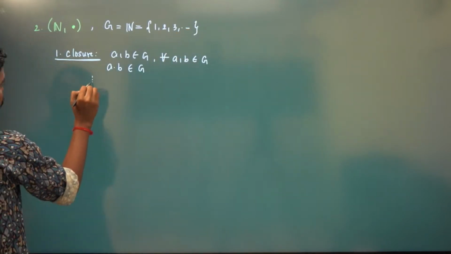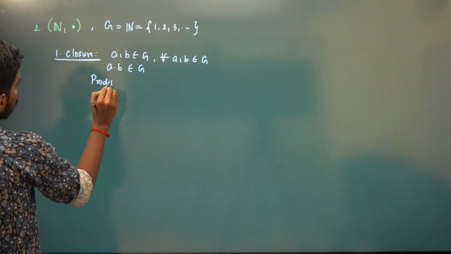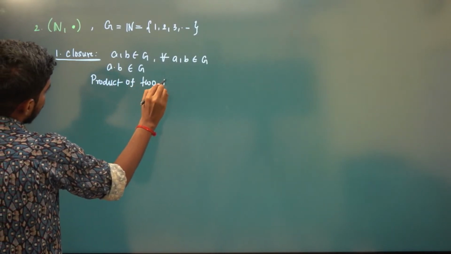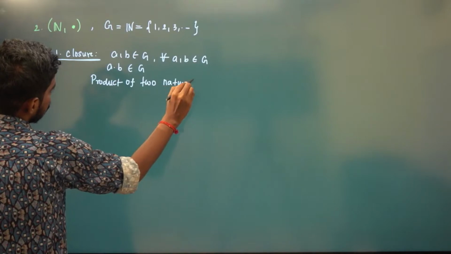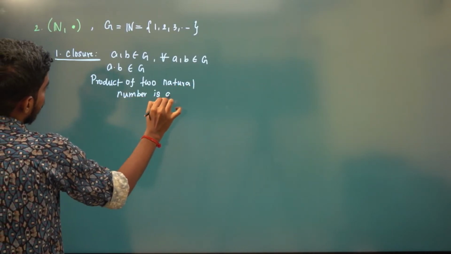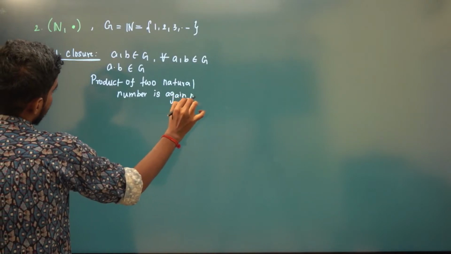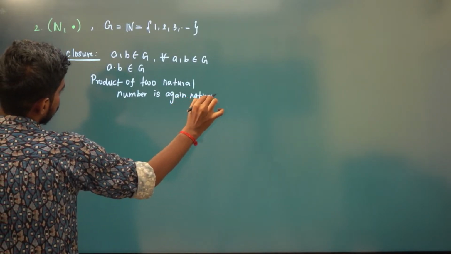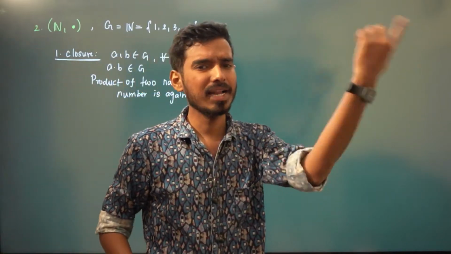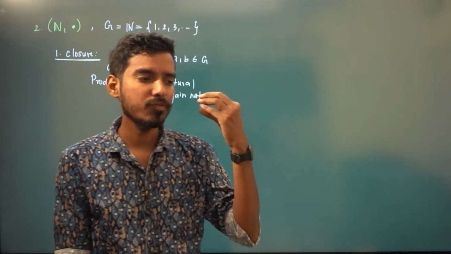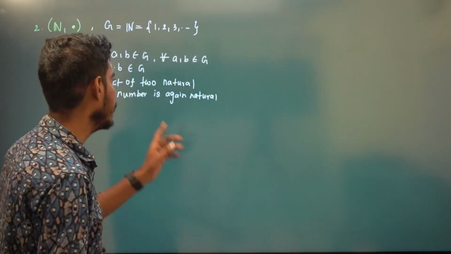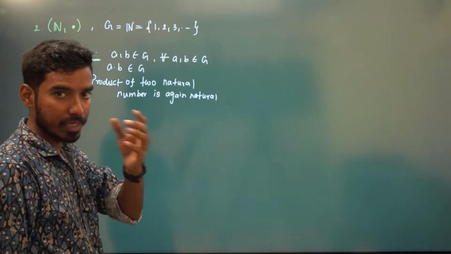The product of two natural numbers is again natural, right? So obviously, a into b will be a natural number and G is our natural numbers. For example, if you take 2 and 4, 2 into 4 is 8, and 8 is again a natural number. So the product will also be in the set.